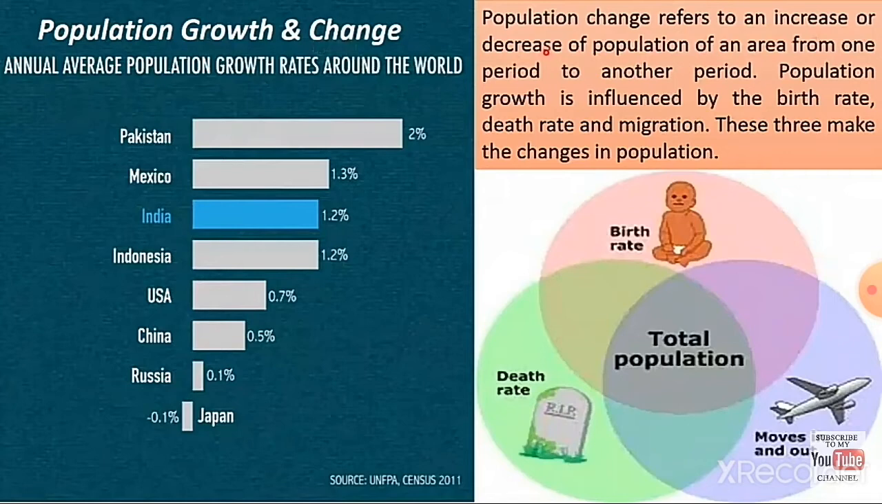Population change refers to the increase or decrease of population of an area from one period to another period. Population growth is influenced by birth rate, death rate, and migration. Migration means moving from one place to another place. These three make the changes in population. So, population change refers to an increase or decrease of population of an area.